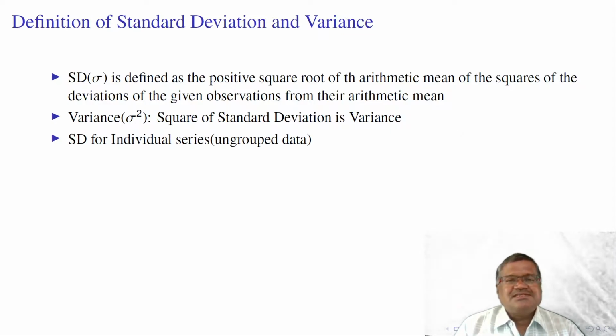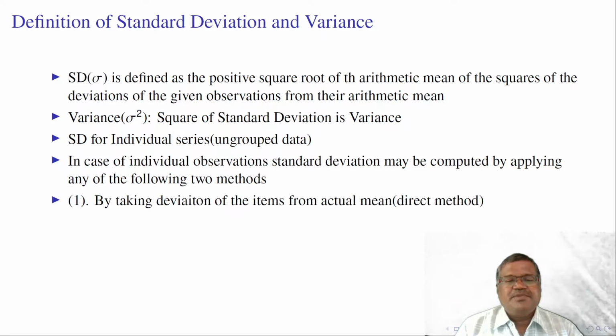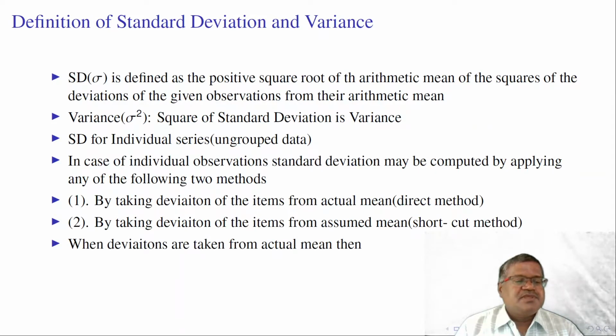There are various methods that are in common use to calculate the standard deviation. We have standard deviation for ungrouped data. In case of individual observations, standard deviation may be computed by applying any of the two methods explained below. By taking deviations of items from the actual mean, it is called the direct method. By taking deviations of the items from an assumed mean, it is called the shortcut method. When deviations are taken from actual mean, then the standard deviation is defined as SD sigma is equal to root of 1 by n into summation x minus x bar whole square.